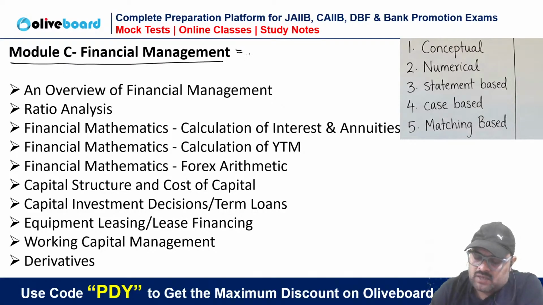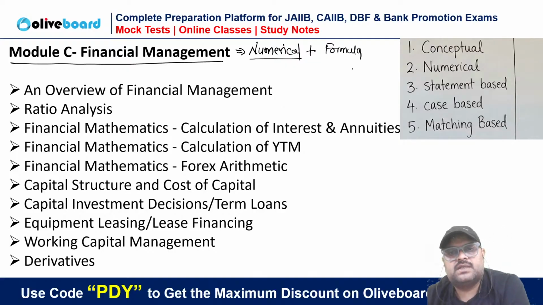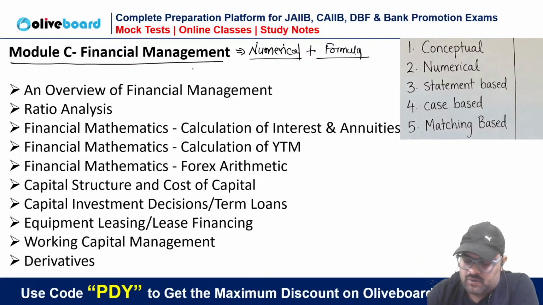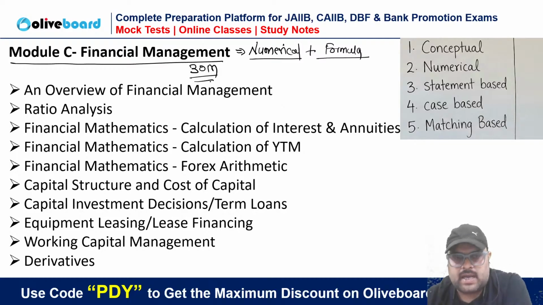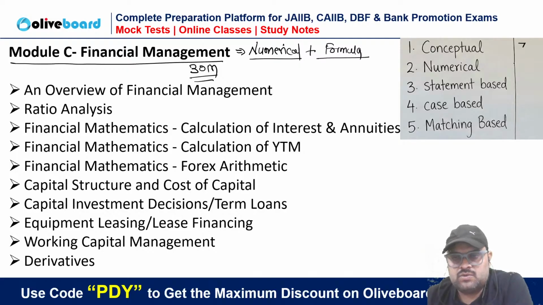Module C is a numerically aggressive topic, which is highly based on formulas. This is a formula driven module. Weightage is around 30 marks. If you look at how much will come from the conceptual part, around 7 marks you can have from the conceptual part, but around 13 marks you will have from the numerical part.